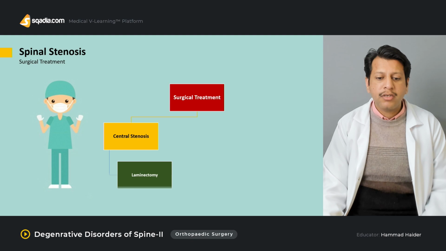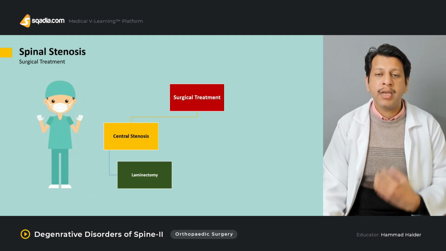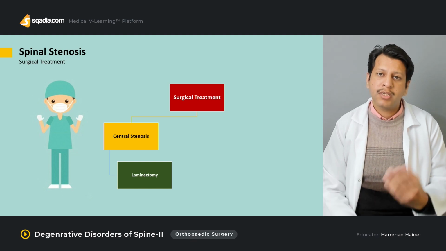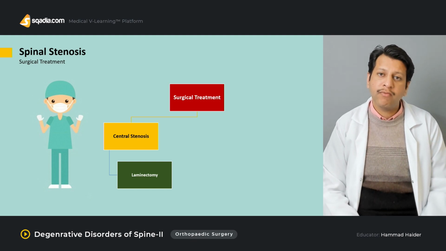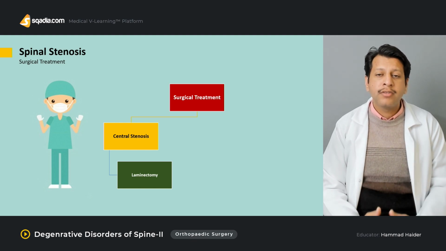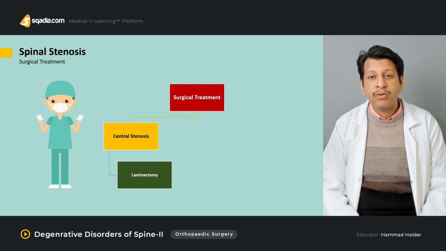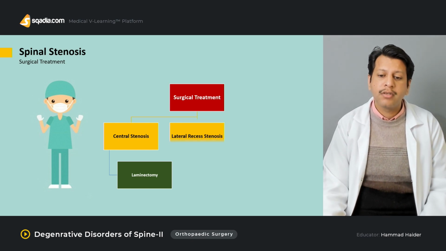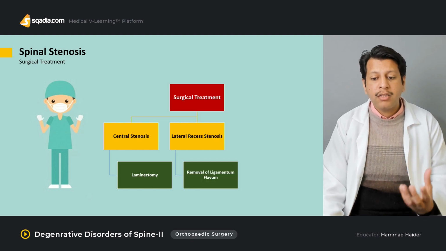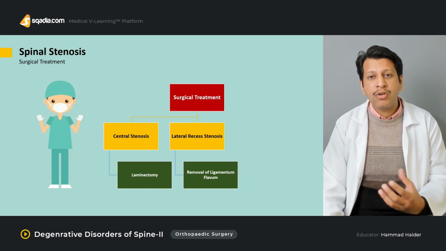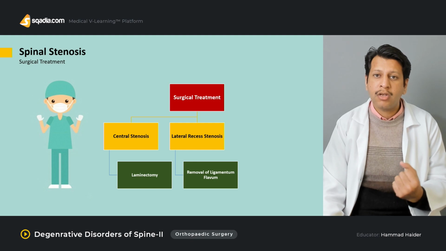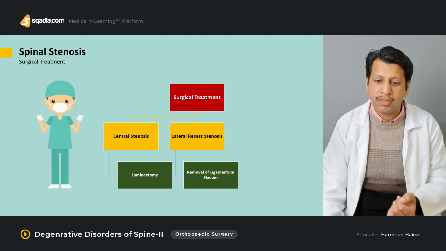For example, if central stenosis is there, then we can go for laminectomy with decompression of the spinal cord, with or without fusion. For example, if it's at 1 or 2 levels, you don't need to fuse it. But if it is occurring at more than 1 level, that will increase the instability. Therefore, after laminectomy, you may have to go for some form of fusion as well. Then if it's a lateral recess stenosis, then you have to remove the subarticular facets as well as the facet joint spurs, along with the removal of the ligamentum flavum as well.